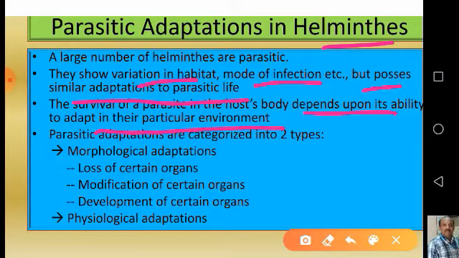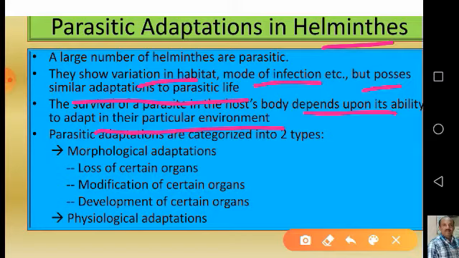So as soon as parasites enter the new environment of the host, they have to adapt very fast. The faster the parasite adapts, the better it can live and sustain itself in the host.